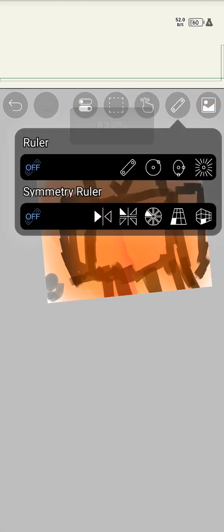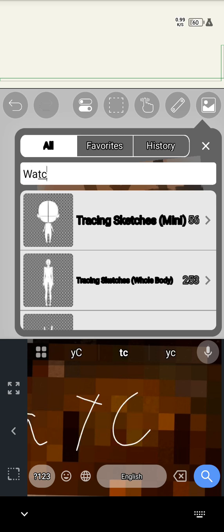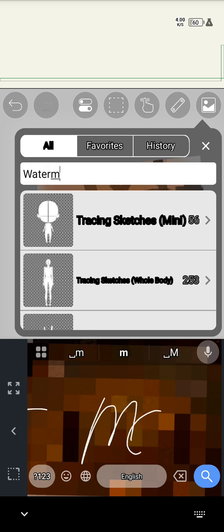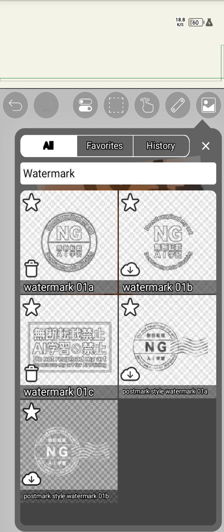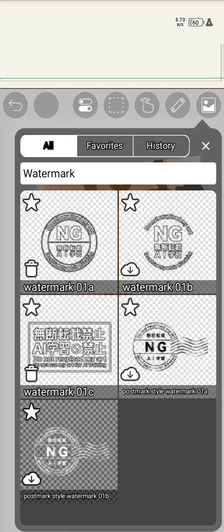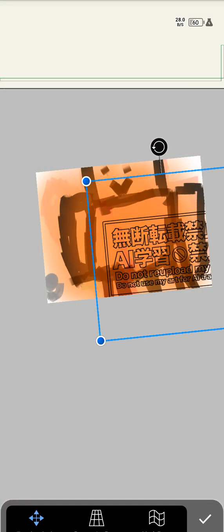Wait, let me add my watermark. Watermark. Watermark. Oh my gosh, we have this watermark. Oh yeah.